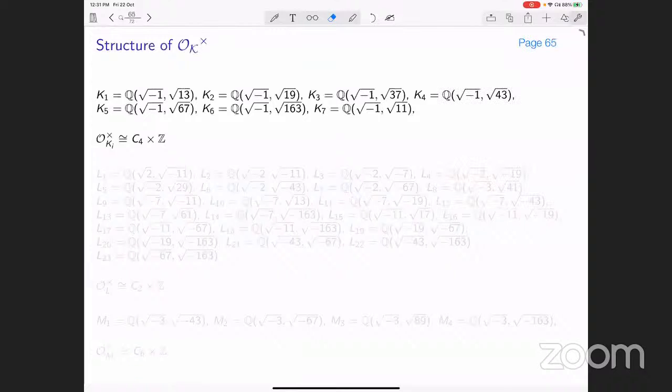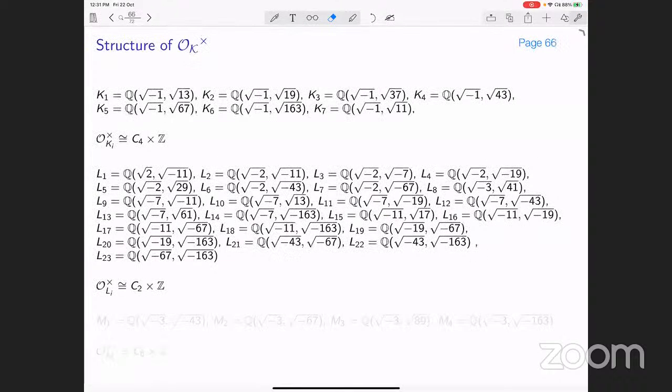So the main thing, the interesting thing that we did not report last time because we were working on this, depended on the structure of the ring of integers. All right.